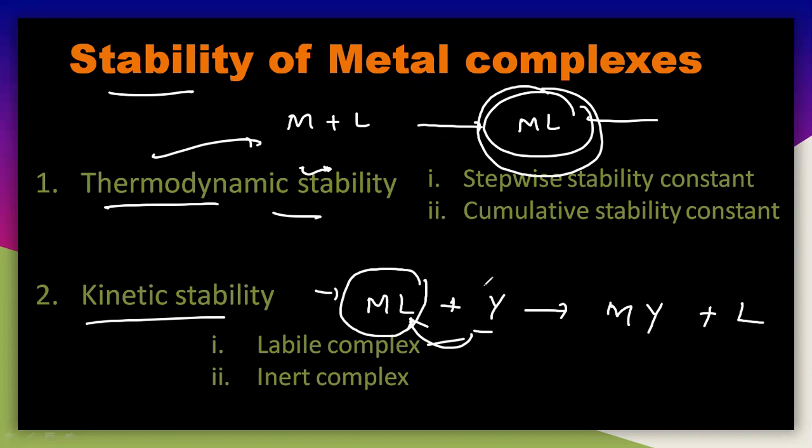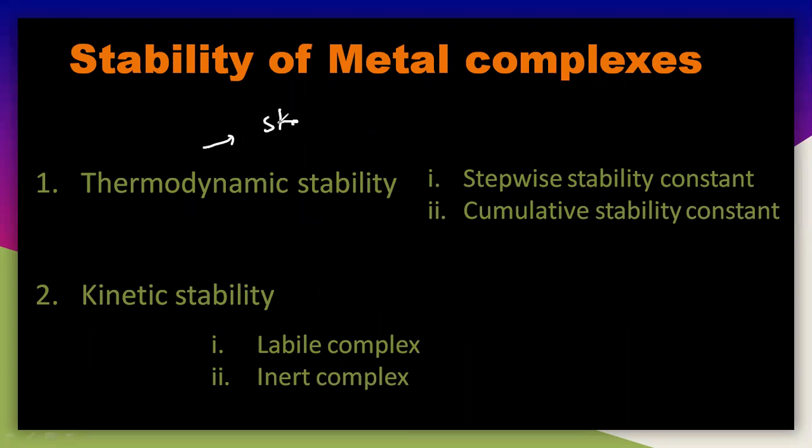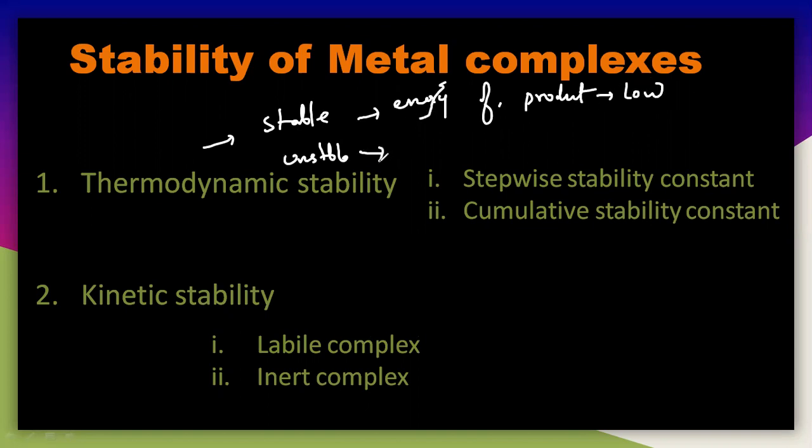We will discuss all those things in the thermodynamic stability. There are only two words, stable or unstable. If it is stable, that means the energy is very low. Once again, in thermodynamic stability, we will discuss the stability in only two ways: one is stable and the other is unstable. Stable means the energy of the products must be very low, then only you will get a very stable product. If it is unstable, the energy of the product is very high. That is in the case of thermodynamic stability.